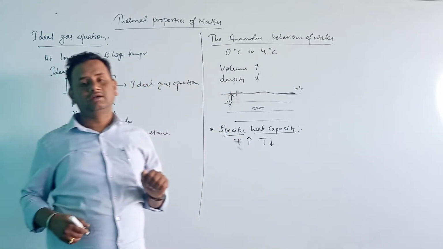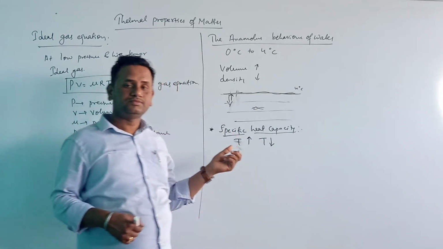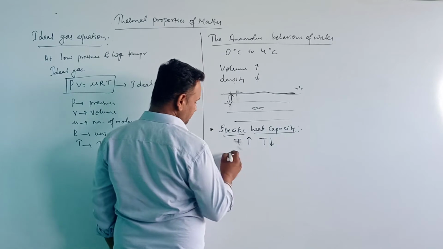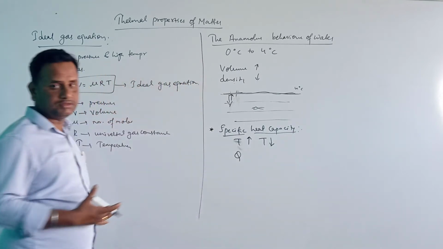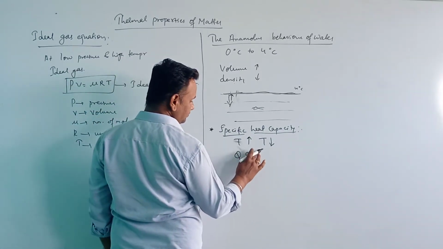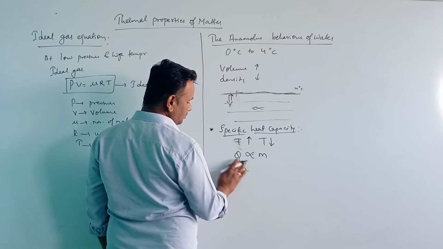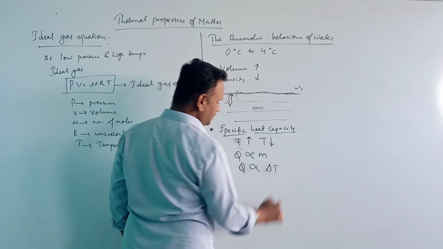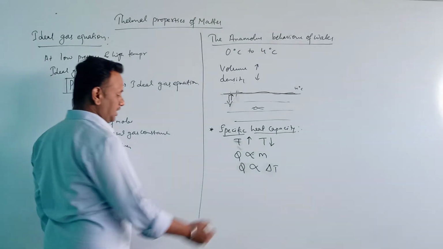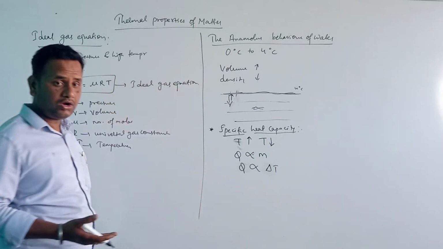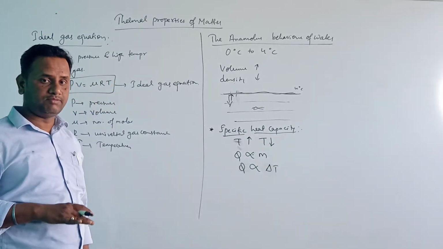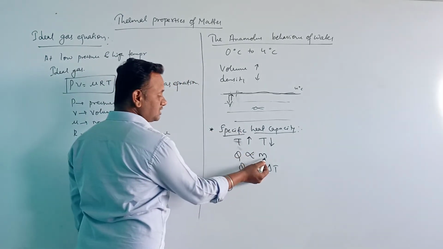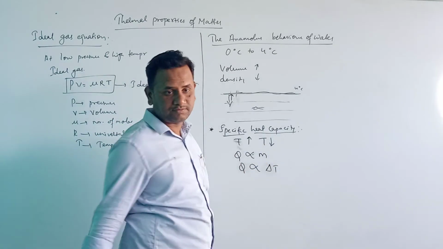So when we are heating any body, the heat is directly proportional to its mass, and it is directly proportional to its change in temperature, delta T. That means the heat gained or lost by the body is always directly proportional to its mass and directly proportional to its change in temperature.